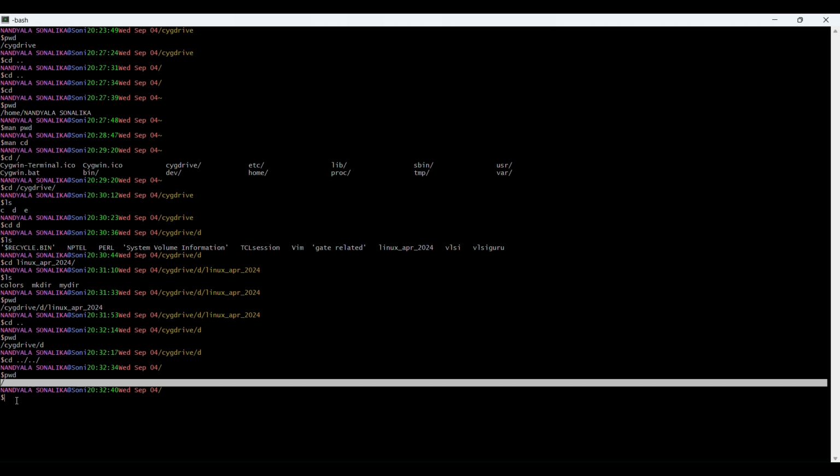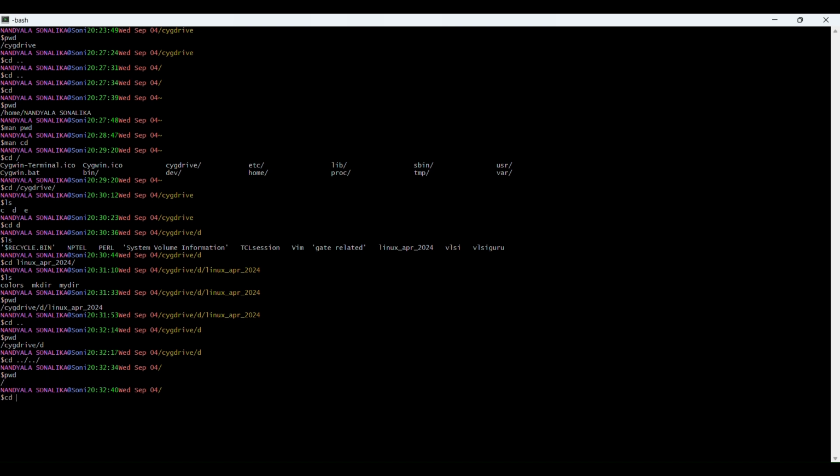So you can do it like that and go to Cygwin. Just press tab and directory D, and I want to go to Linux. Just click on that, press enter.